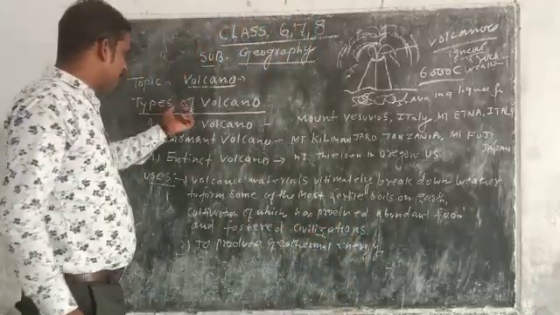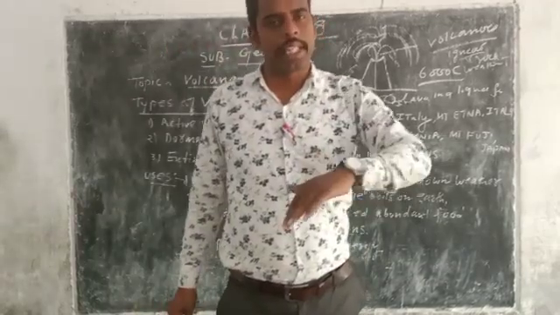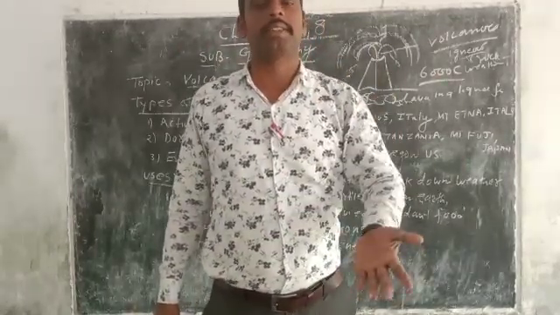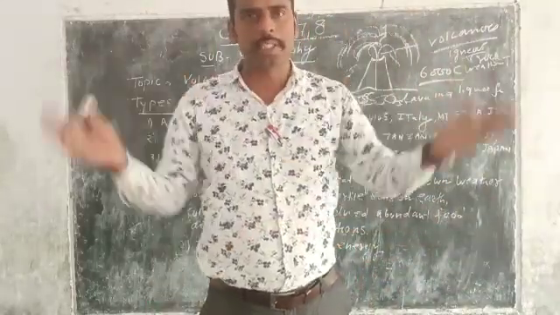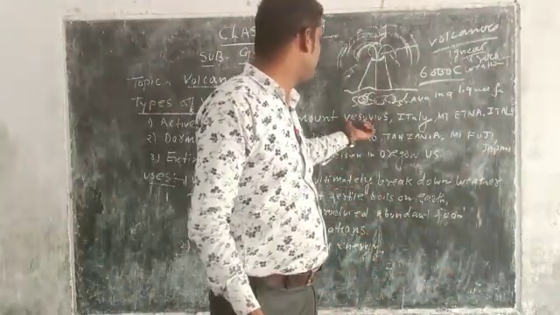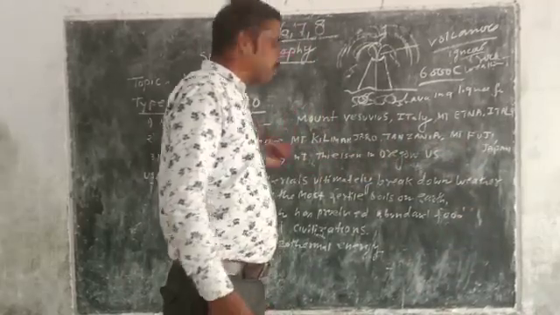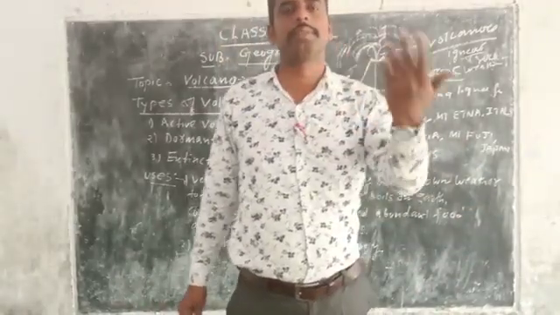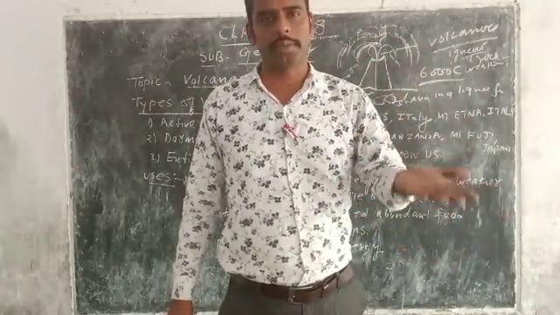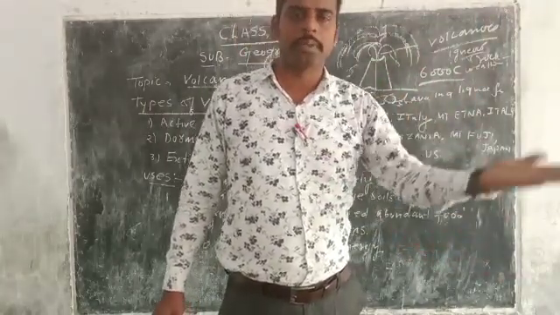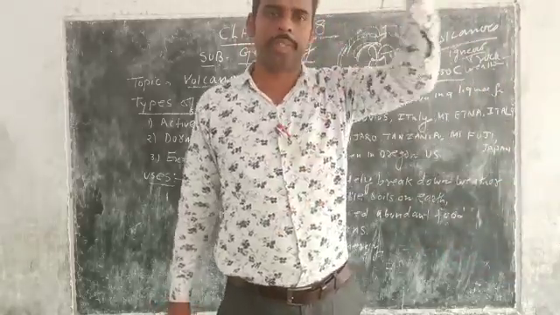Now we will discuss the types of volcanoes. First is the active volcano, which can erupt again and again. Suppose it erupts today, after a few days it may erupt again. Examples of active volcanoes are Mount Vesuvius in Italy and Mount Etna in Italy. There is no chance of extinction; it can occur today, or the day after tomorrow, or in one or two months.